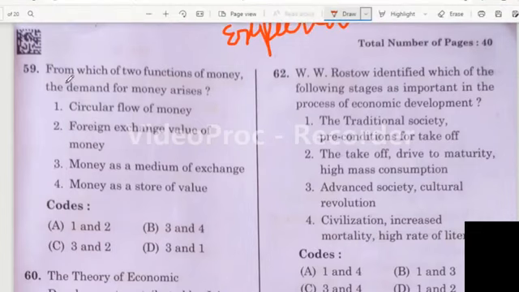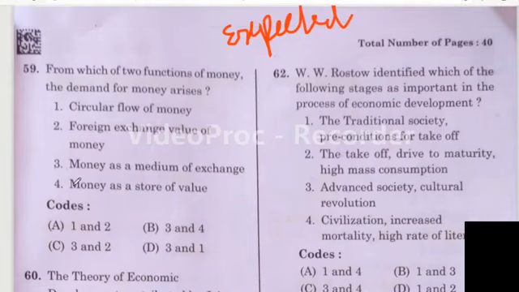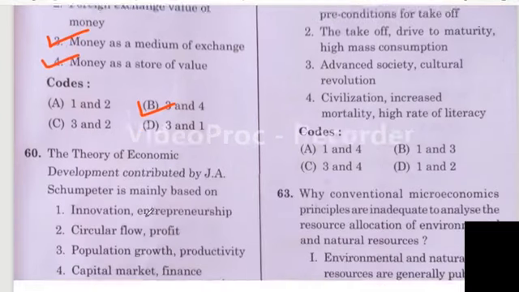Question number 59. From which of the two functions of money does the demand for money arise? First one, circular flow of money. Second one, foreign exchange value of money. Third one, money as a medium of exchange. Fourth one, money as a store of value. Here the right answer is option B. Third and fourth are correct here: money as a medium of exchange, money as a store of value. So option B is the right answer.